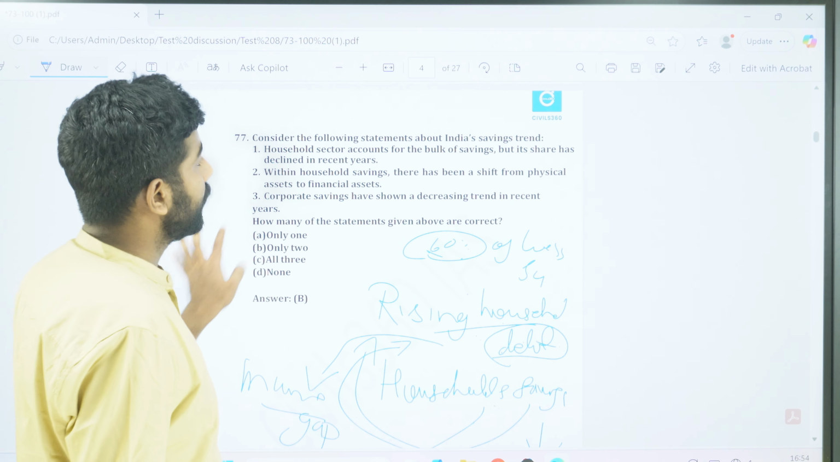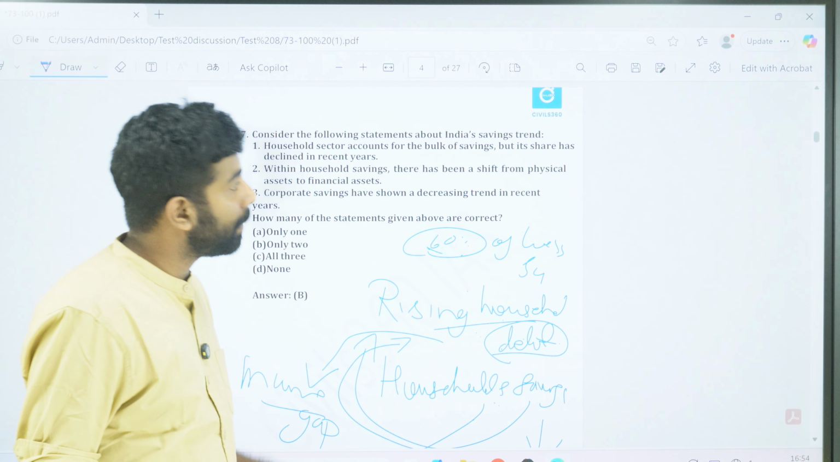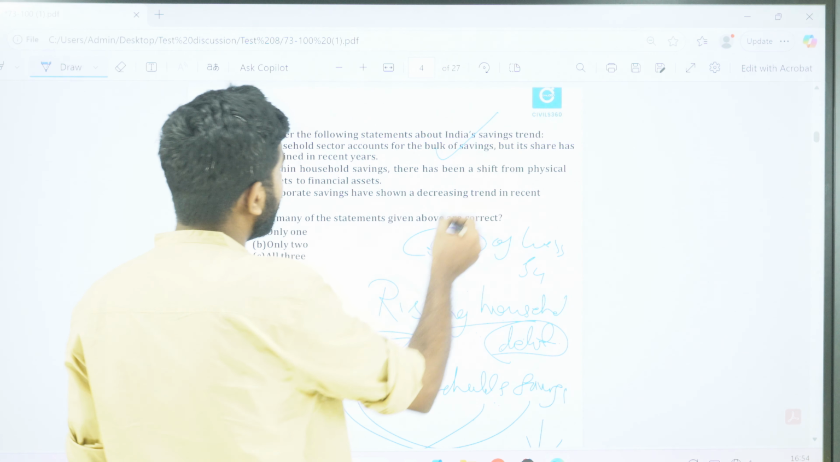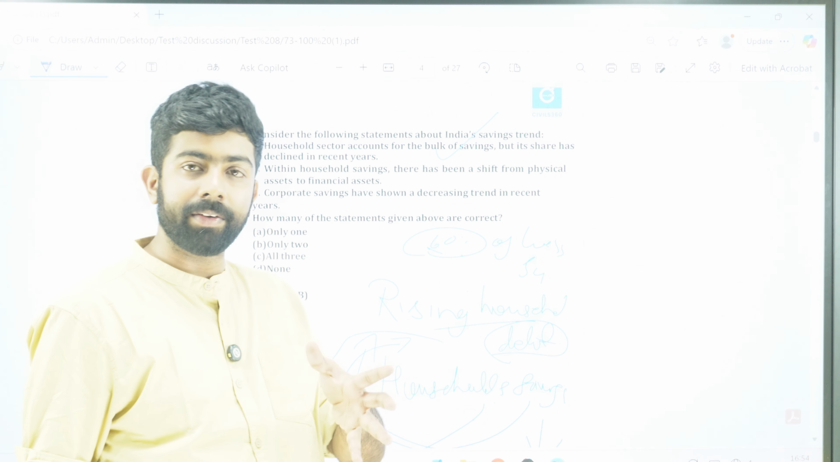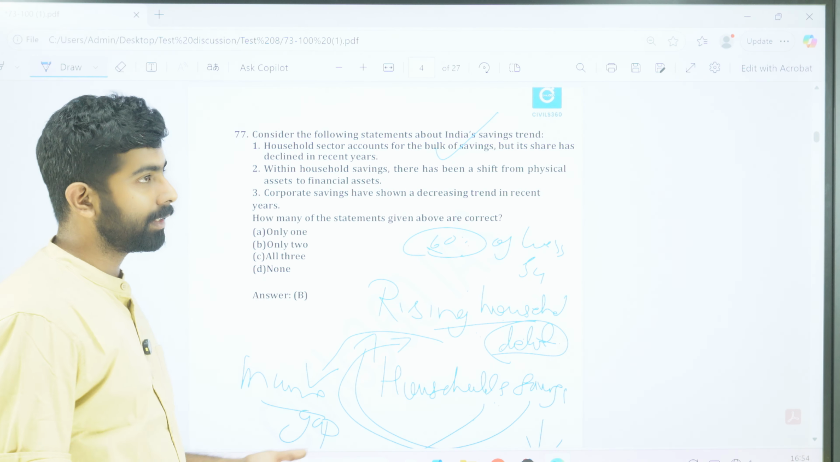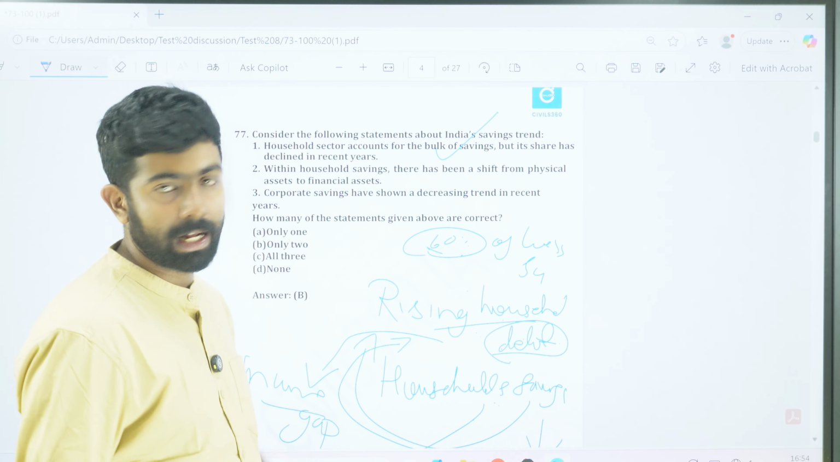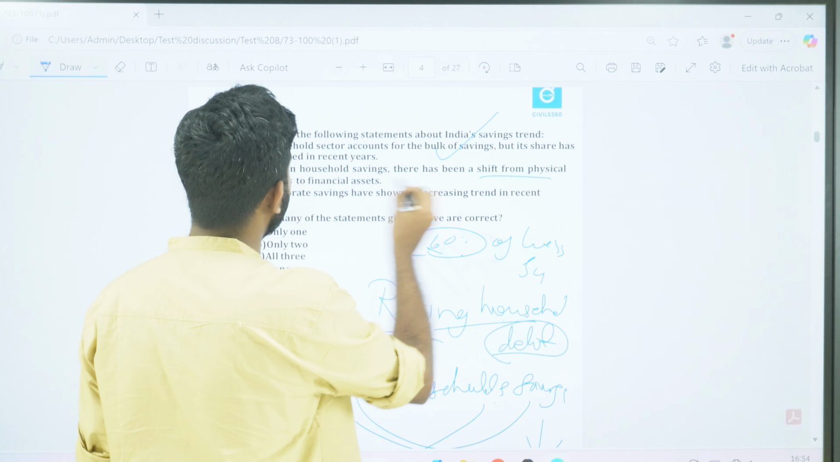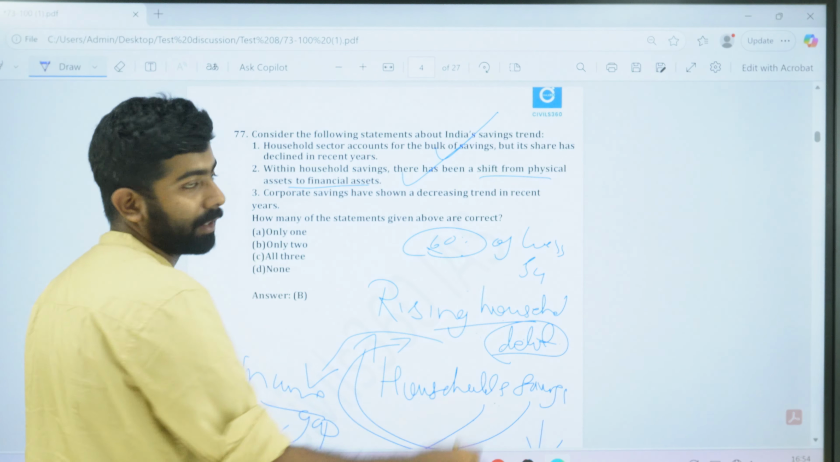Okay. So, India savings trend. Household sector accounts for the bulk of the savings, but its share has declined in recent years. It's correct. So savings can be divided into household savings as well as the corporate savings. And household savings are actually 60% or close to that. Within household savings, there has been a shift from physical to financial assets. This is actually correct. Right.